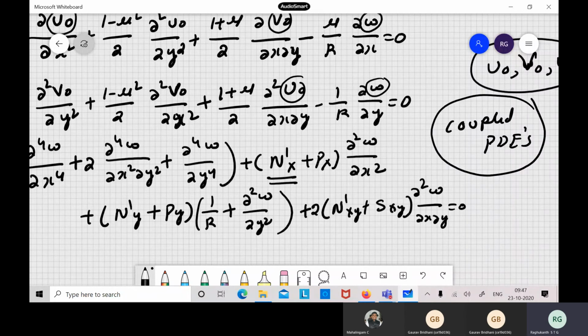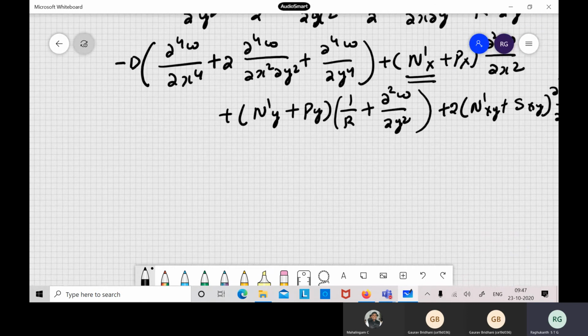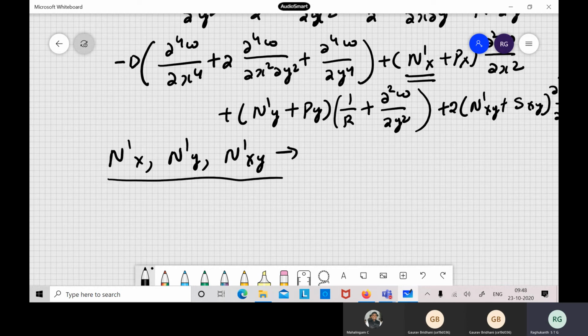You followed, and of course non-linearity and other things also come, but these are the coupled PDEs actually. Sometimes in the calculations, they say the secondary forces N'x, N'y, and of course N'xy. So these are the initial curvature and all those things. If we neglect the initial curvature in our calculations, because these are after buckling, but Px, Py, and Sxy are the loads which are before the buckling itself.